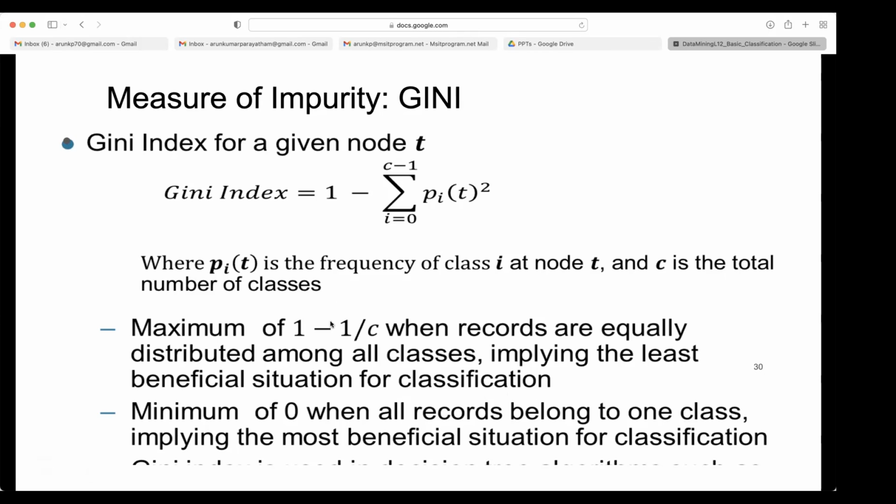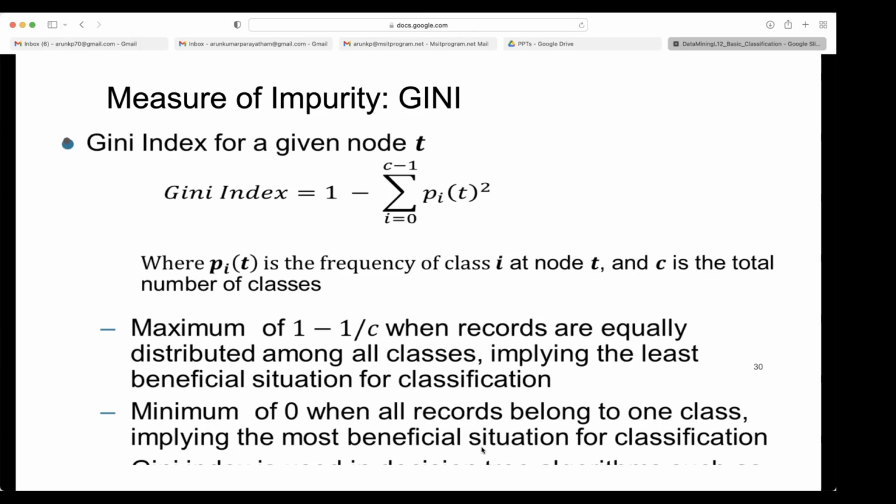So what is this 1 by C? Because if there are C classes, and each one has the same probability of belonging to that class, the probability becomes 1 by C, right? Because when you add up all, it should be 1. So you add 1 by C, C times, so multiplied by C, it becomes 1. So if your split is making all classes equally probable after splitting, then you are getting the maximum impurity.